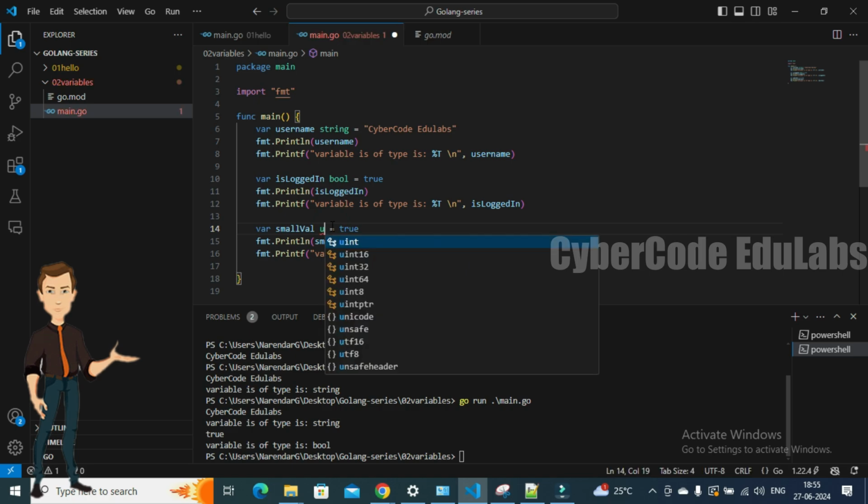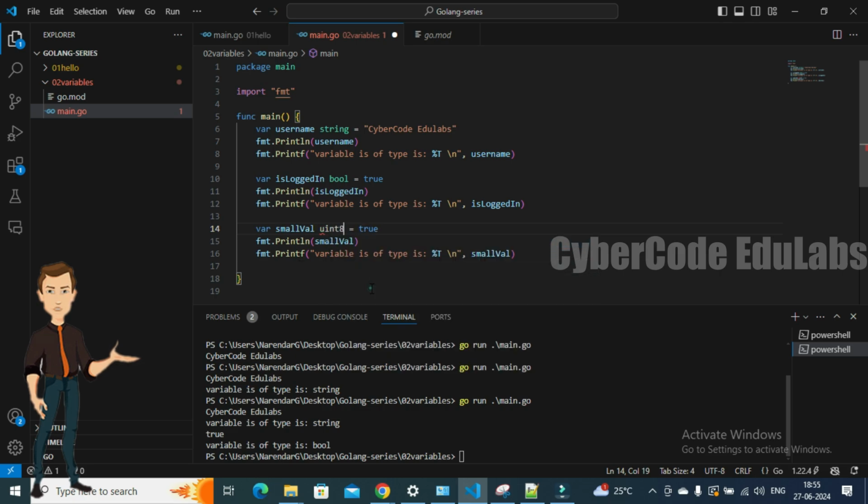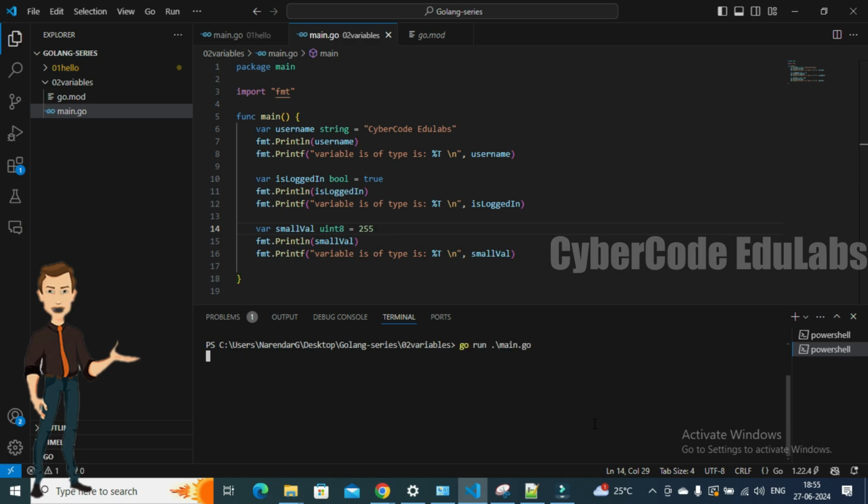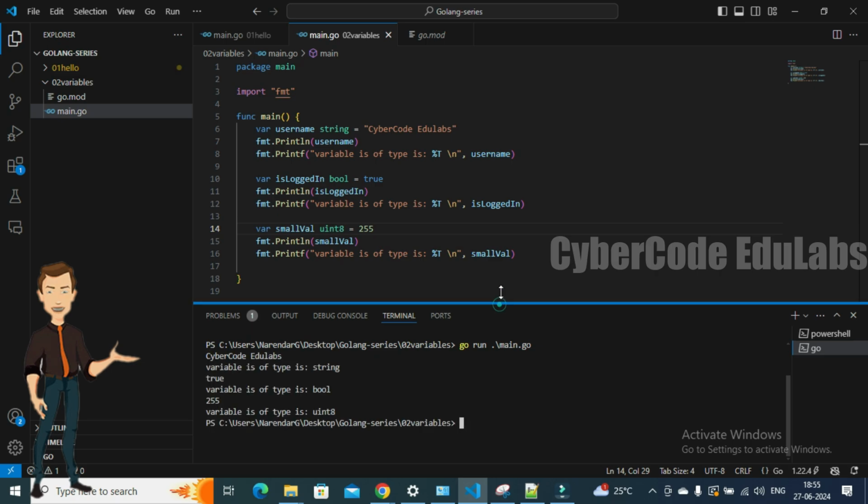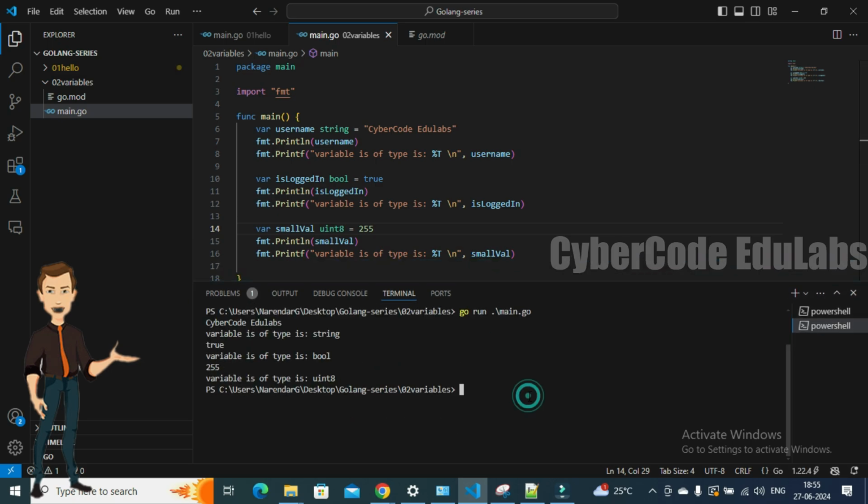Here, unsigned integer, you can see the categories: unsigned integer 8, 16, 32 and 64. As we are using small values, let's go for unsigned int 8, and let me declare the value here. Let's say 255. Let's see what it says. If I run this one, clear it up, and run it again. Okay, 255 is the value, and it is of type unsigned integer 8.